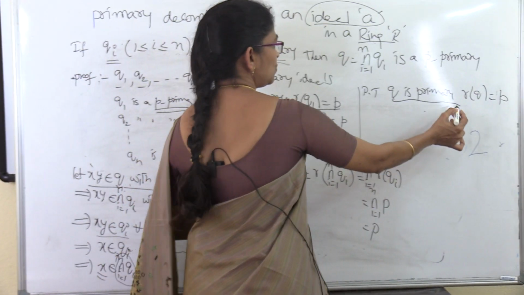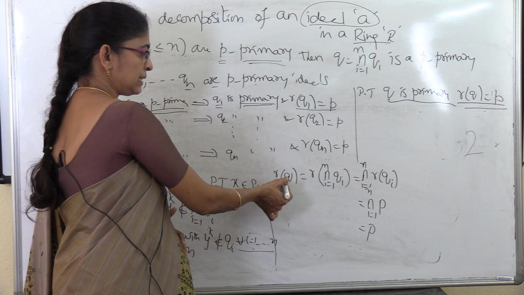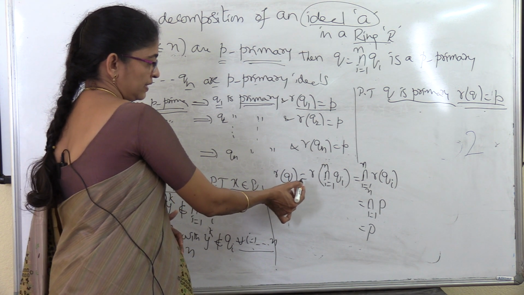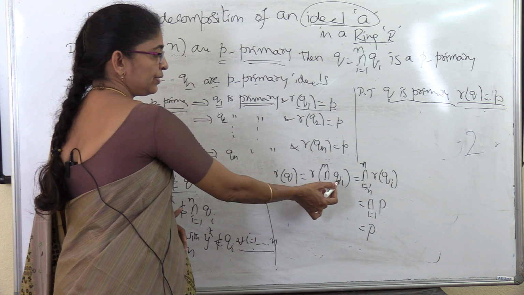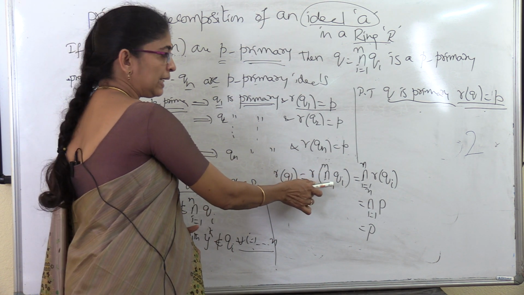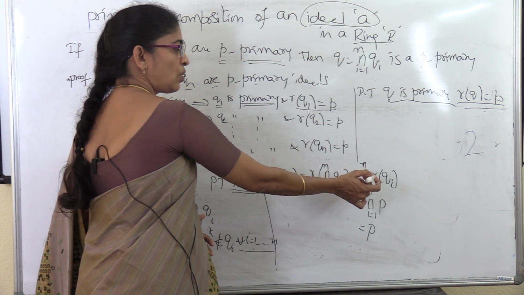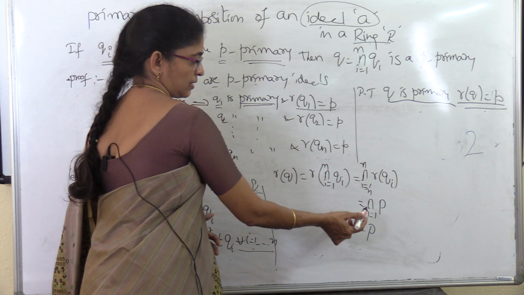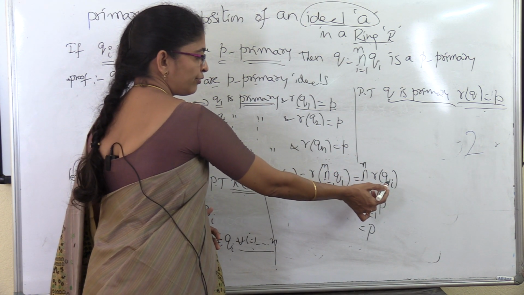Next we have to prove that R of Q is equal to P. For that, let us take R of Q, which is nothing but R of the intersection of Qi, i equal to 1 to n. We know that the radical of a finite intersection of ideals is the finite intersection of the radicals of the ideals, which is nothing but the intersection of R of Qi.